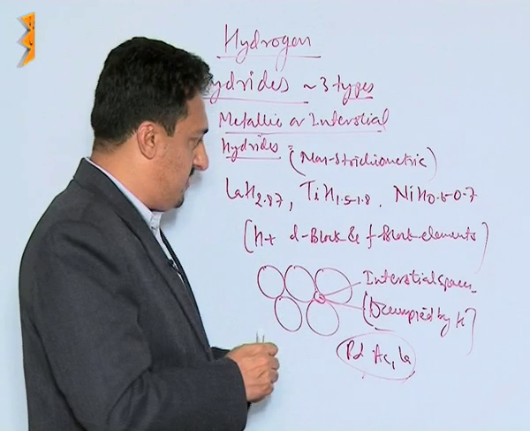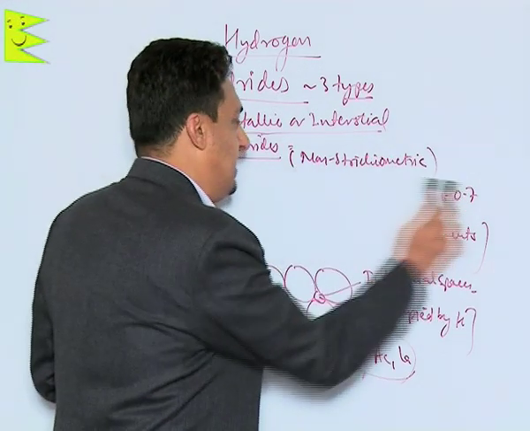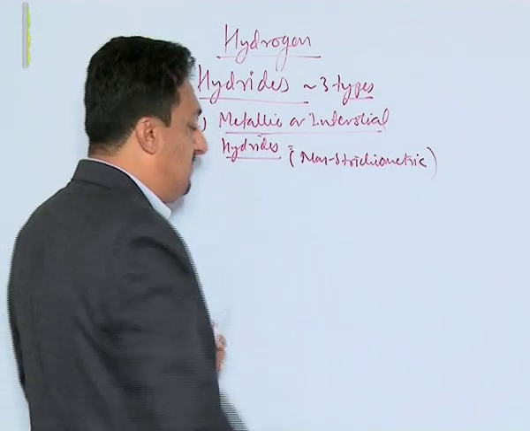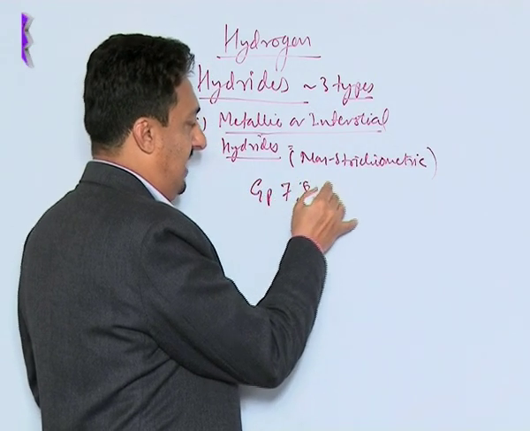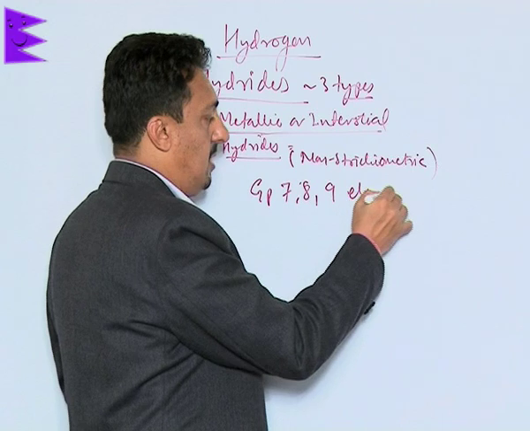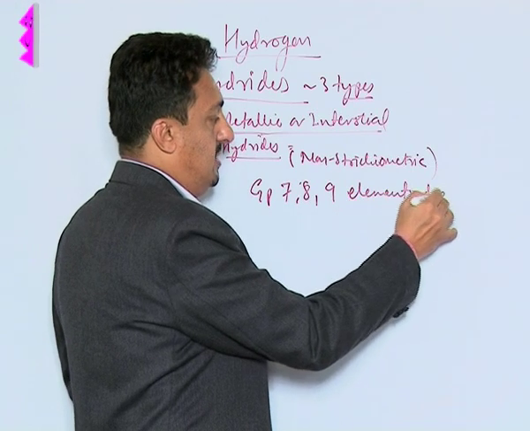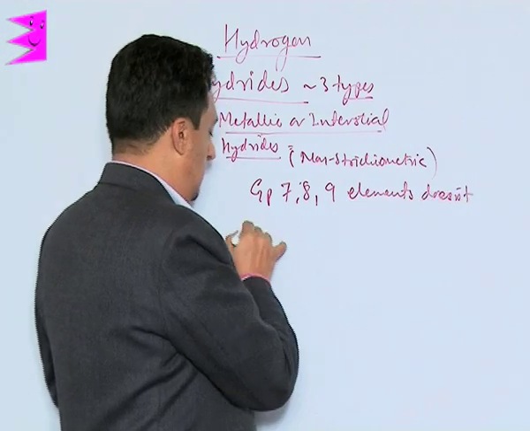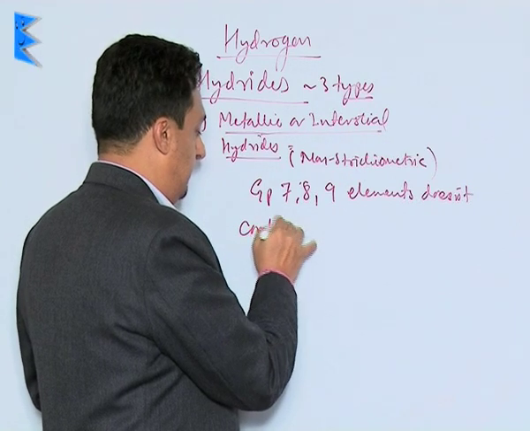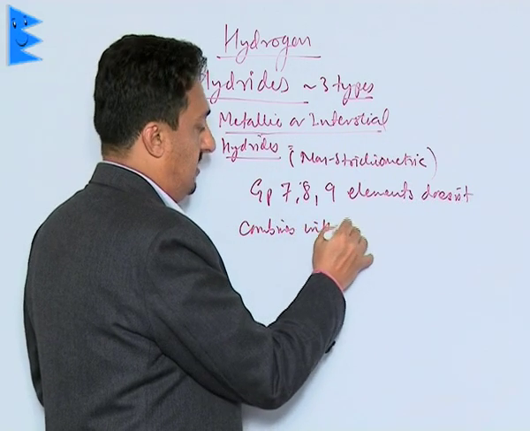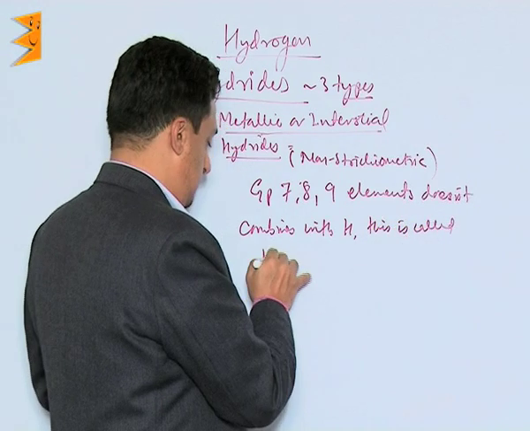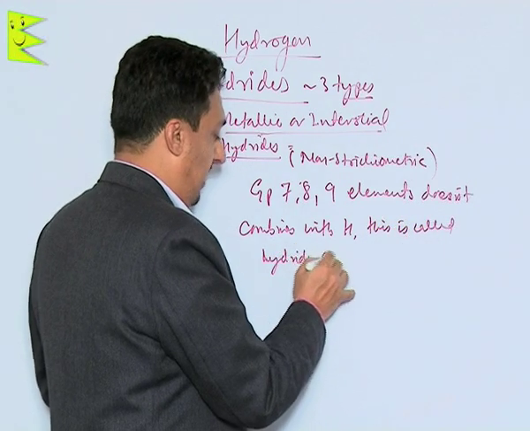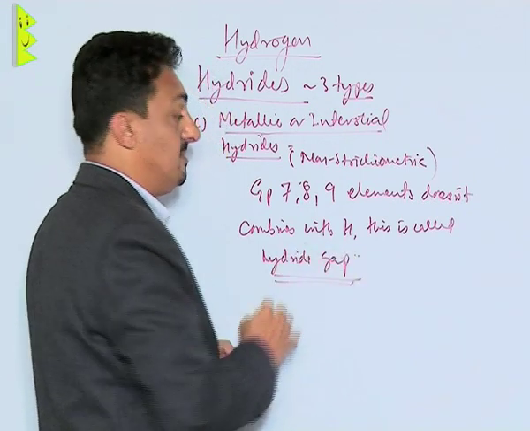Another most important thing is that in the d block, group number 7, 8 and 9 elements don't combine with hydrogen. This is called the hydride gap in the periodic table.